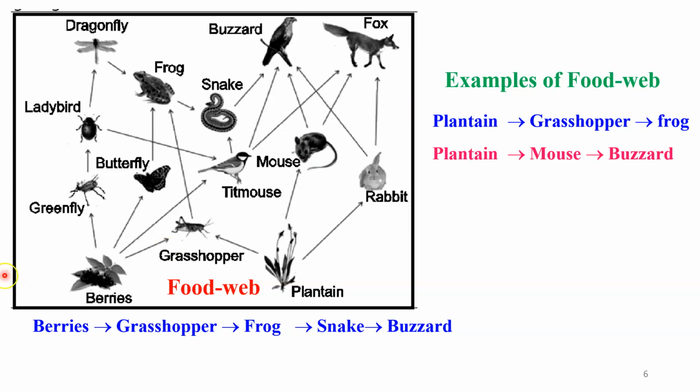Then we have the third example. Here we have berries, then we have the grasshopper, then we have the frog, then we have the snake, and the last, here you will see the buzzards.